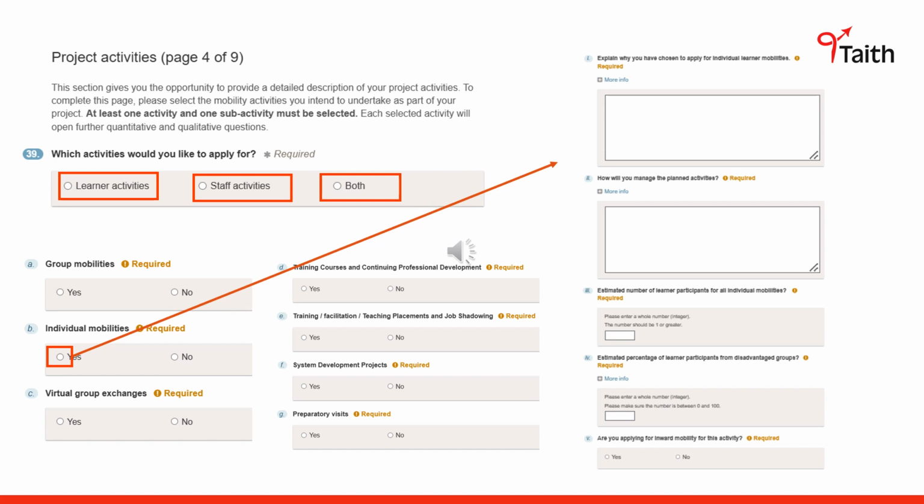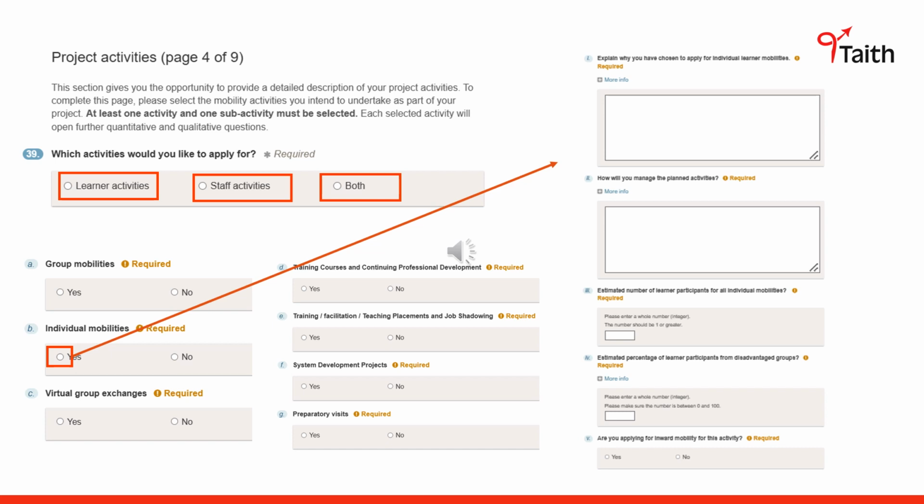To complete this section, simply select the mobility activities you intend to undertake as part of your project. This will bring up the available activities. You can select learner activities, staff activities, or both of these options. At least one activity and one sub-activity must be selected. Each sub-activity will open further quantitative and qualitative questions.